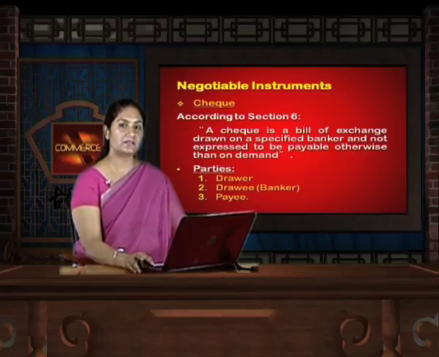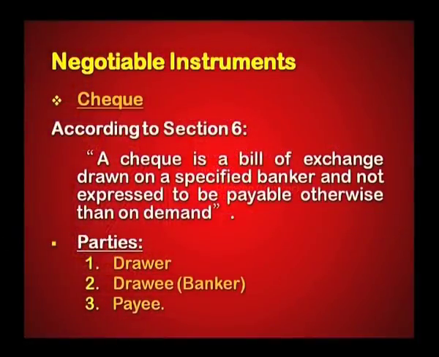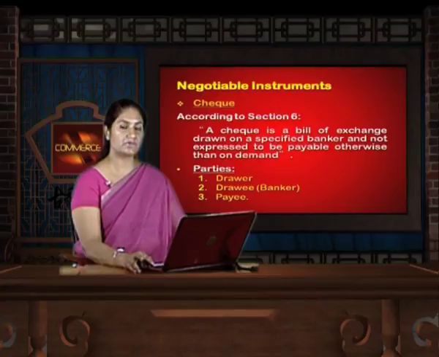Now, under the original definition, a cheque is a bill of exchange drawn on a specified banker and not expressed to be made payable otherwise than on demand. The parties to the cheque are the drawer, that is the person who is drawing the cheque, then the drawee, that is specifically a banker, and the payee.